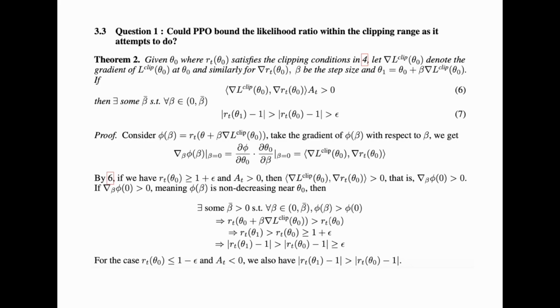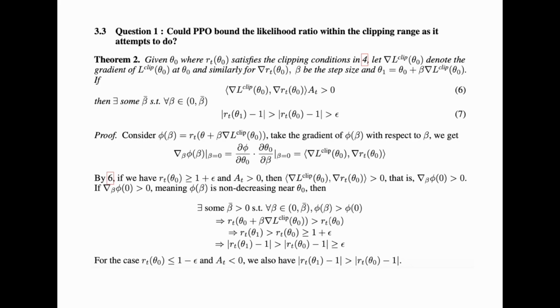Let's take it this way: if it is out of the clipping range in the first place at theta 0, and it satisfies this condition, then the clipping function does nothing. Even if it is clipped, it will keep modifying the policy away from the trust region. So it is exceeding the trust region, and exceeding it even more.